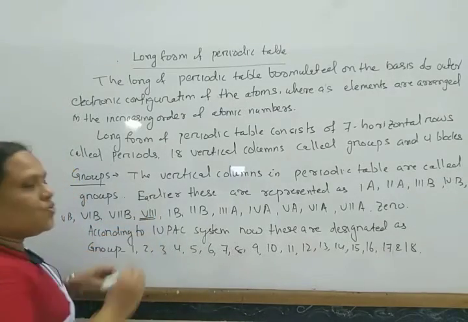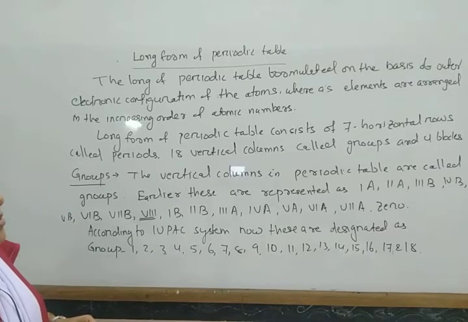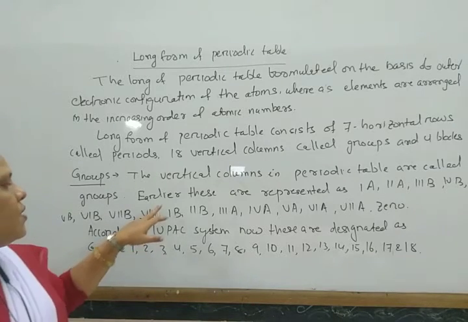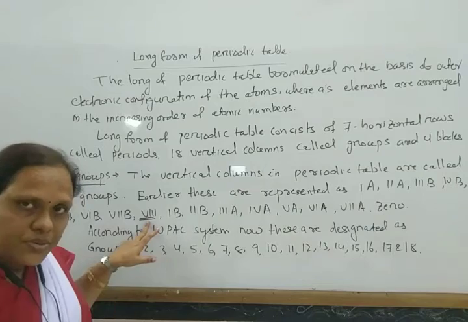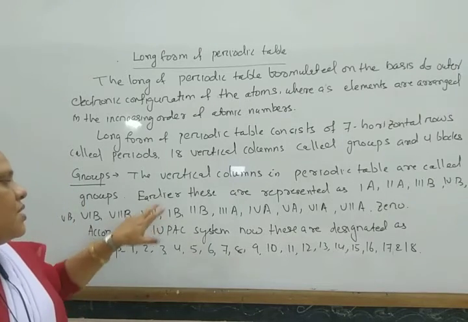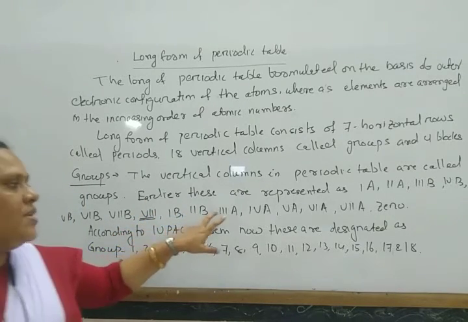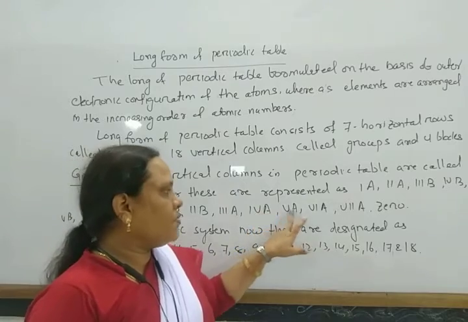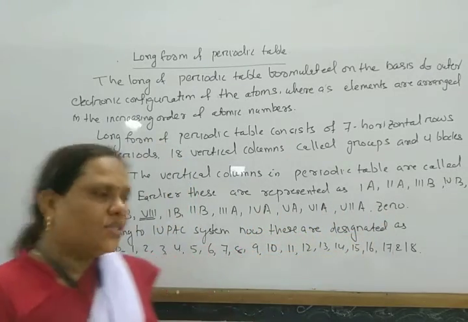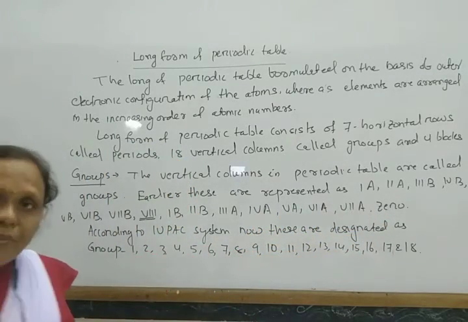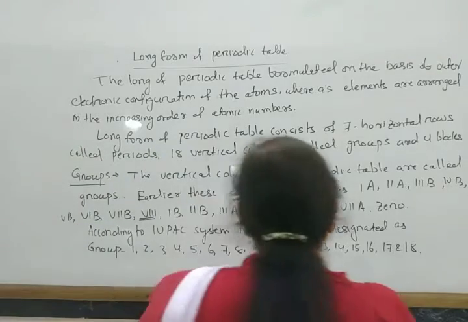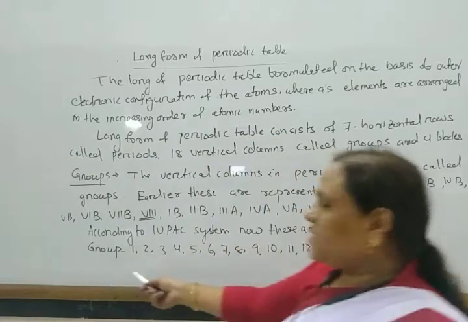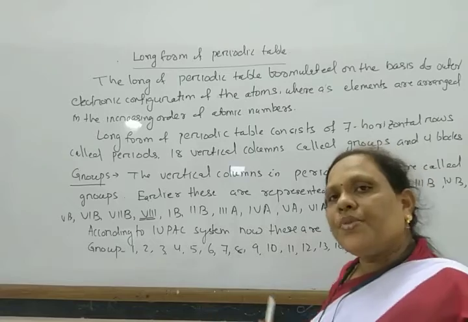This group 8 consists of 3 groups. Then 1B, 2B, 3A, 4A, 5A, 6A, 7A, and 0. And according to the IUPAC system or modern system, now these groups are represented as group 1 to 18.